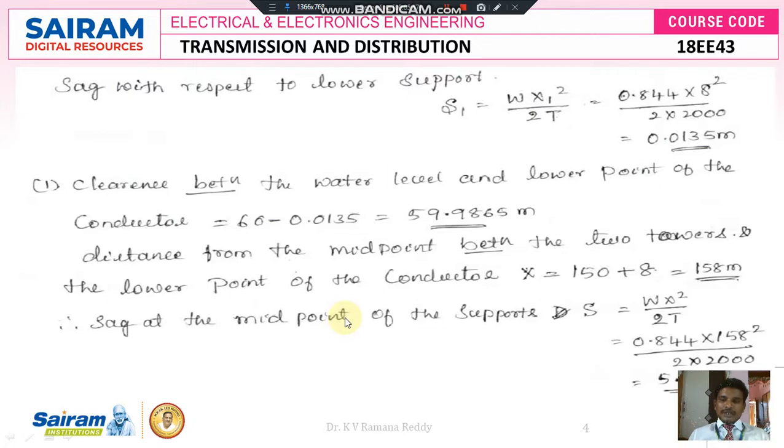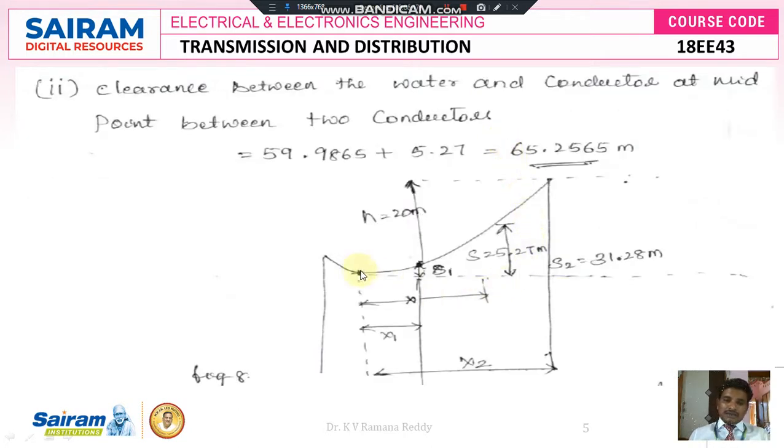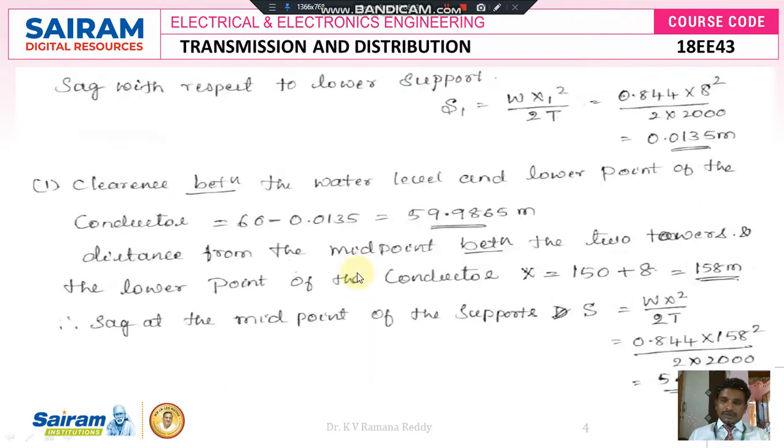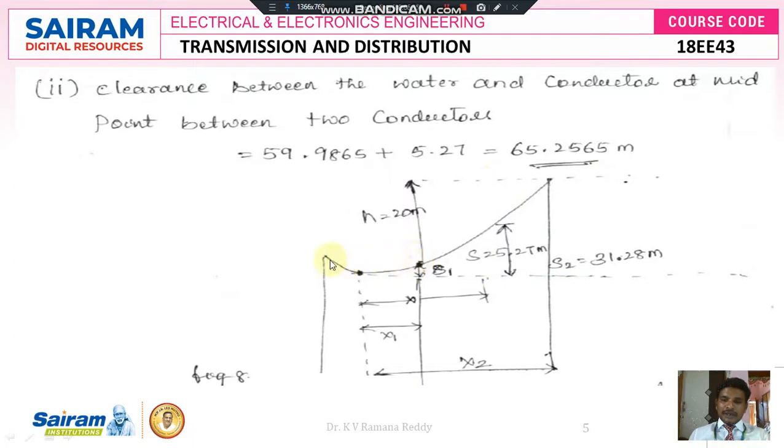Therefore, now we are going to calculate the sag at midpoint of the support. We know the formula, S is equal to W x square divided by 2T. Earlier we calculated the sag at lower support, and now at the midpoint of the support. Lower support means it looks like this. Earlier we calculated here the sag at lower support, that is 0.0135 meters. Now 0.0135 meters plus 150 we add to calculate the sag at midpoint of the given conductor.